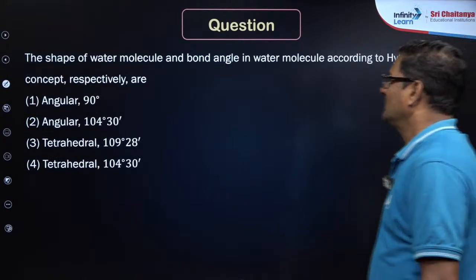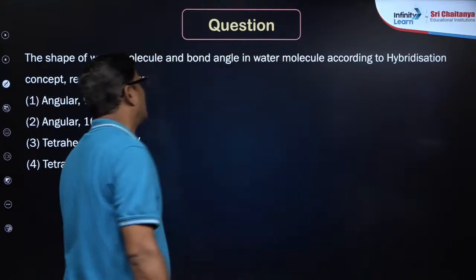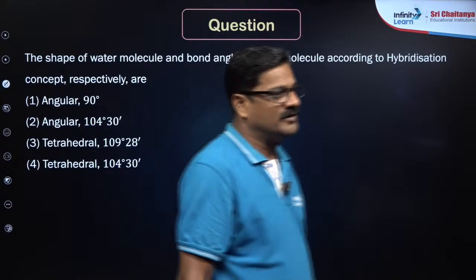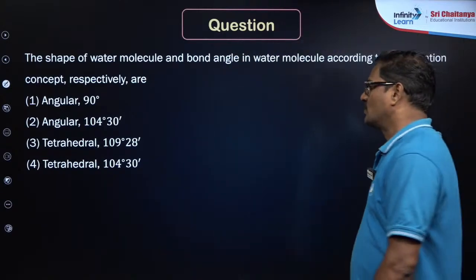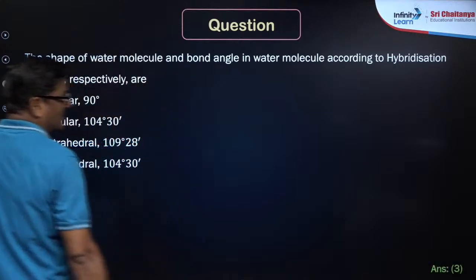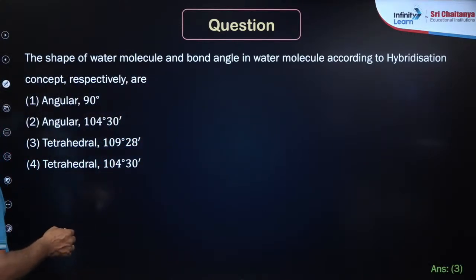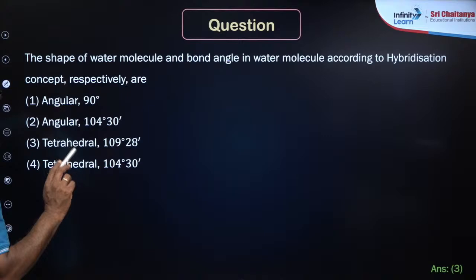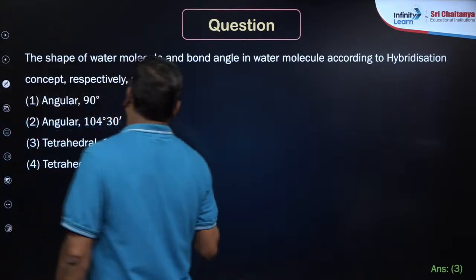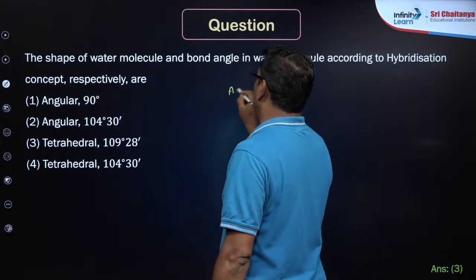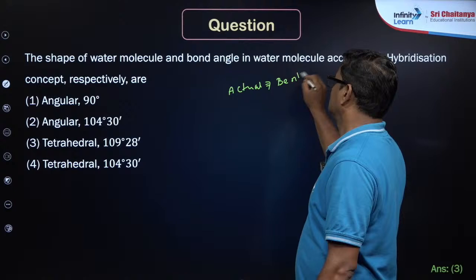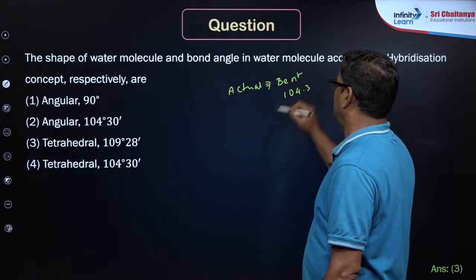It's very simple. The shape of water molecule and bond angle in water molecule according to hybridization concept respectively are. So we know it is sp3 hybridization. So it is angular and it is 104.3. The shape of water molecule actual, it is bent and 104.3.